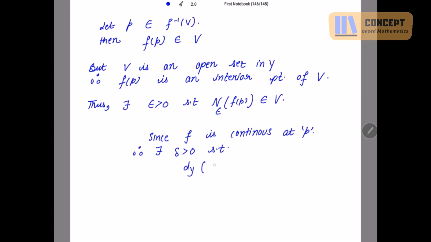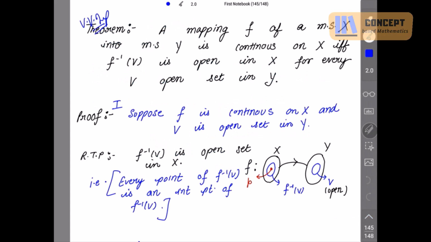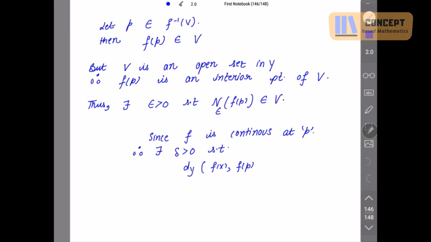We are having the elements F of X and F of P. See, if P is your element in X, then Fp will belong to Y. So Fx and Fp both are elements of Y. So the distance between Fx and Fp is less than epsilon, for what is the distance in X? We take the points x and p, and this distance is less than delta, right?